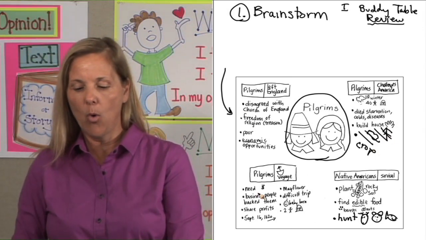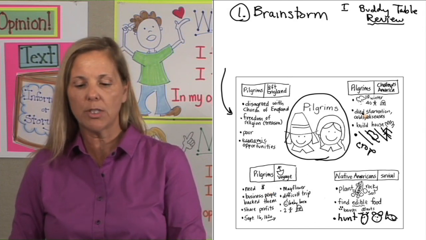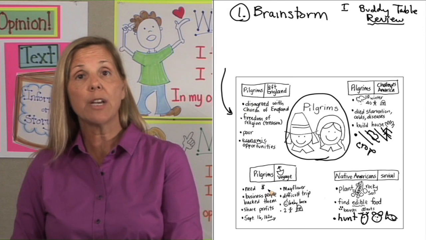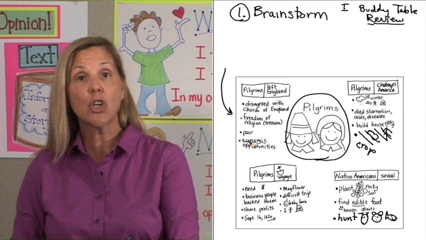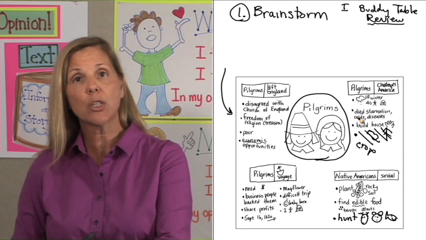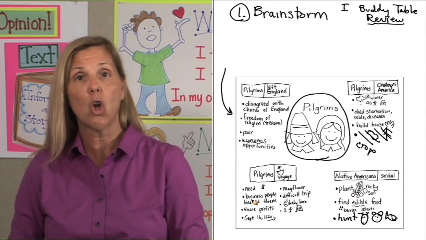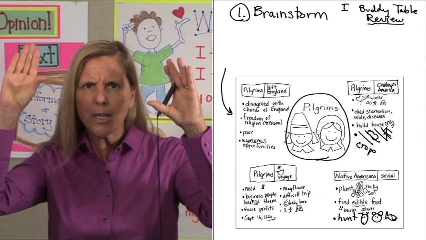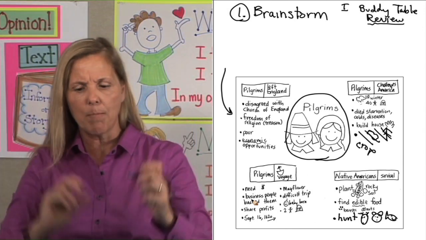Notice I have 4 different categories going here, because the information the students gave me were 4 different basic areas. So they started telling me, put that information up there in that corner or down in the bottom corner or put it over in this group. So as they gave me different details, we grouped them together where they belong. After a while I said, let's box the big idea. Let's look at these details and let's box them.